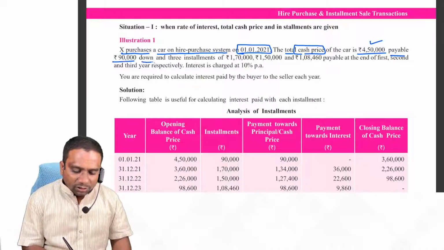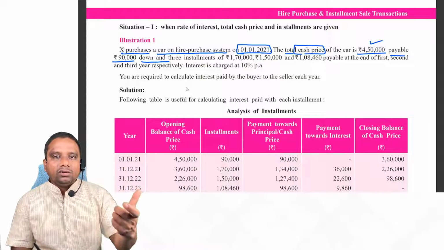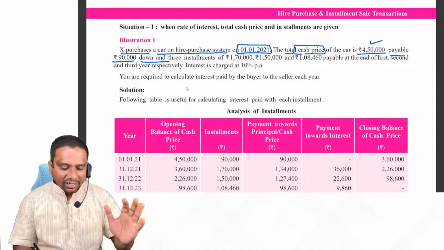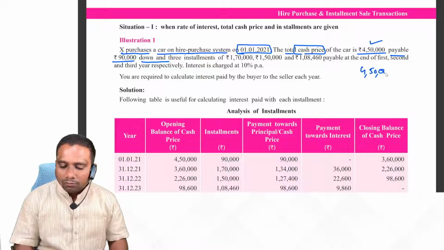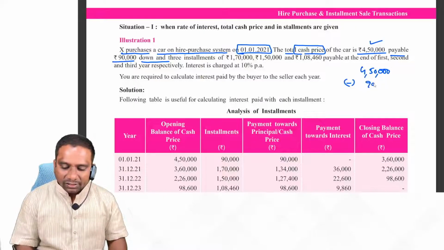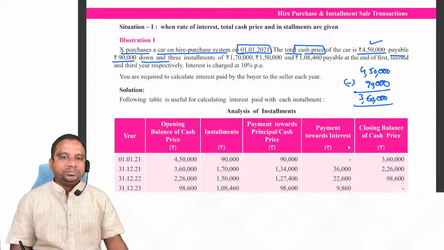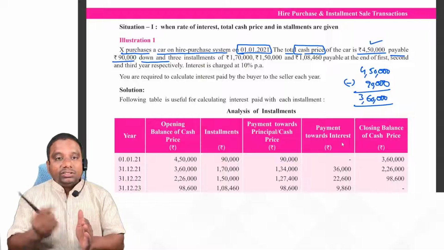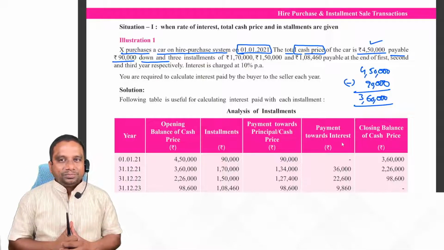Payable 90,000 down payment. So what is the entry for making the down payment? Hire vendor account debit to bank account 90,000. Fine. And the remaining amount payable. See, 4.5 lakh is the total cash price minus 90,000 paid immediately. What is the remaining amount payable? 3,60,000. And the interest is charged on this amount. Now the question comes, how much is interest? Clear everybody?